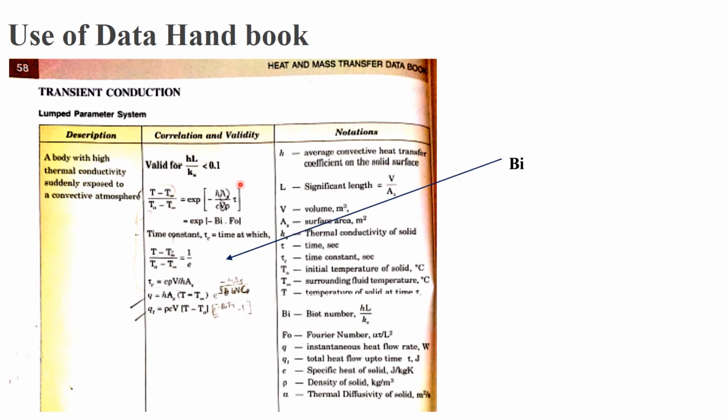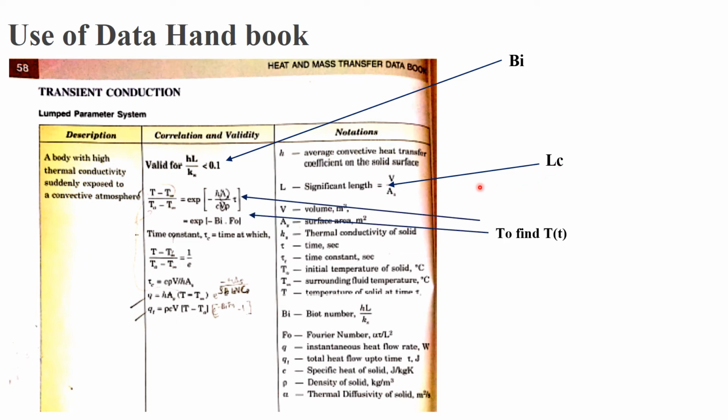So less than 0.1. Okay, so that is the Biot number. Then you can see L here; they call it the significant length. Instead of characteristic length, they use the term significant length, which is V by A. The values you have to remember are L by 2, R by 2 and R by 3.